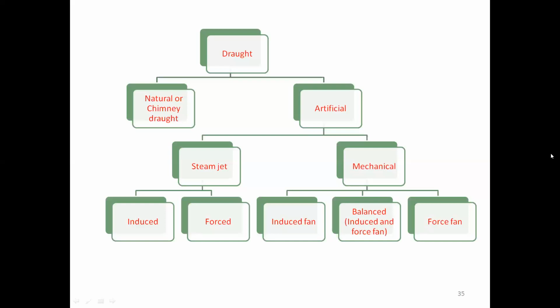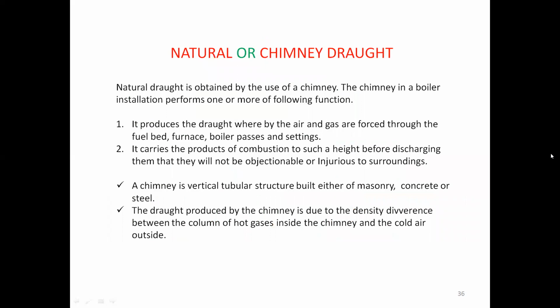So here we are classifying draught into two types, natural or artificial, and artificial is further classified into two types, steam jet as well as mechanical. And these two are again further classified as induced and forced. Also, in mechanical we can have the induced fan, forced fan, and the balanced fan. Here we have these three types. We'll be seeing all these things in the coming slides. Next one. In the next slide, we will see what is meant by the natural draught, or chimney draught, and also what its function is. So here, natural draught is obtained by the use of a chimney.